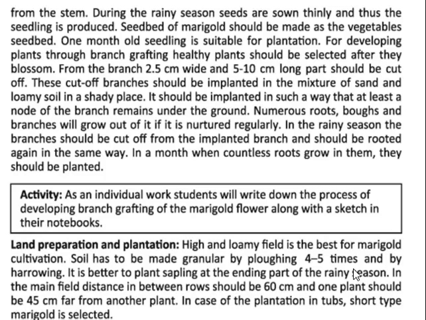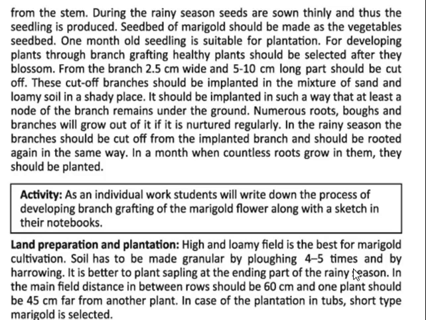The cut of the branch should be implanted in a mixture of sand and loamy soil in a shady place. It should be implanted in such a way that at least one node of the branch will remain under the ground. Numerous roots and boughs and branches will grow out of it, and it is nursed regularly.